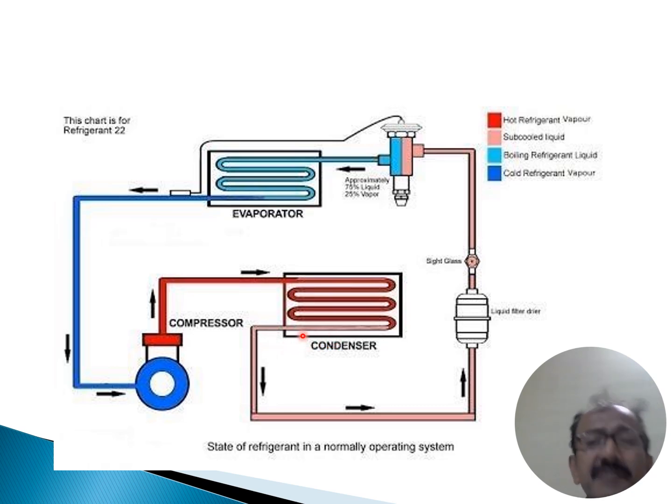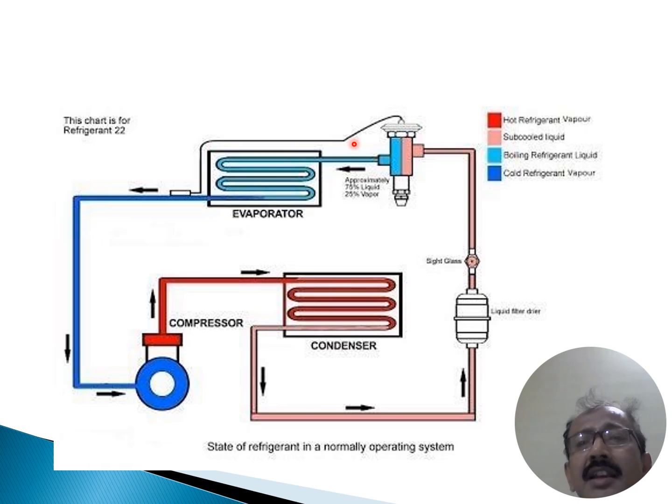That refrigerant goes through this pipeline and through this dryer, entering the expansion valve or throttle valve. So what is the function of the expansion valve or throttle valve? It suddenly reduces the pressure, and suddenly drops the pressure as well as temperature.